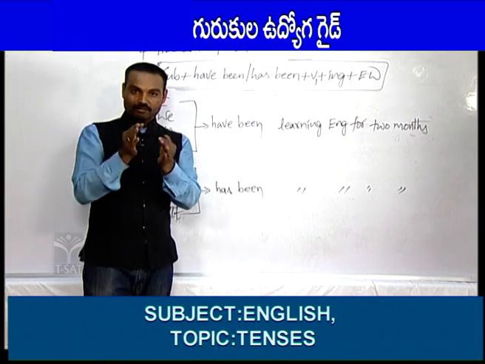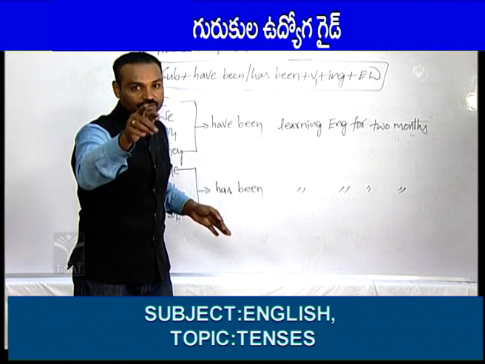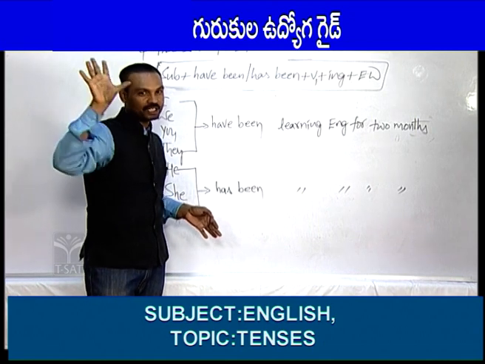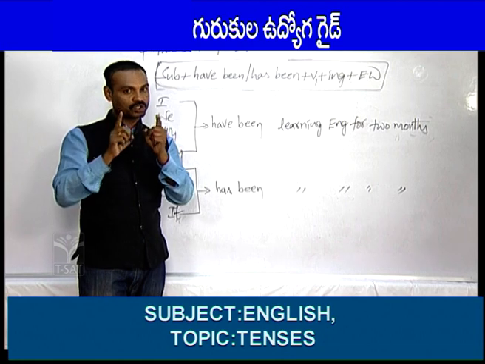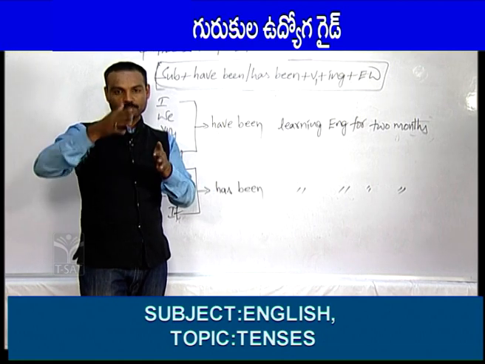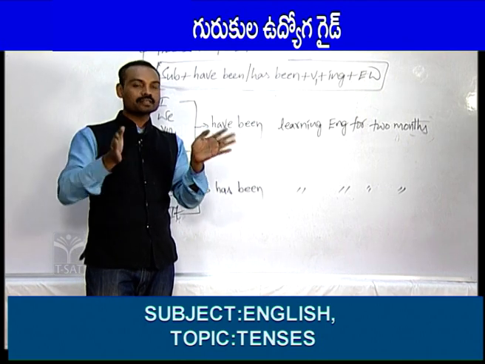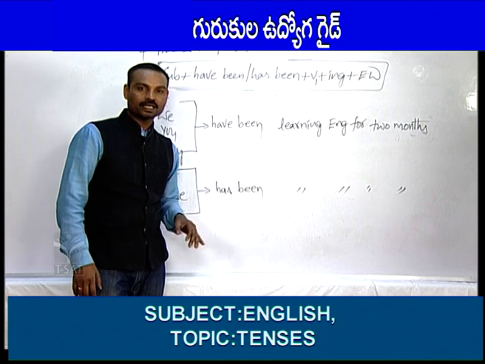That's all. For example, if you would like to mention the name of the month, for example, March, March indicates a point of time. I have been preparing for competitive exams since March. We have been preparing, you have been preparing, they have been preparing, he has been preparing, she has been preparing. So friends, like this, we should write sentences from present perfect continuous tense.